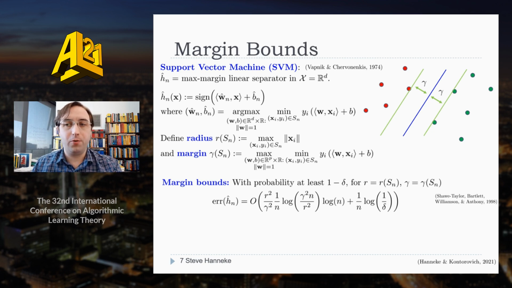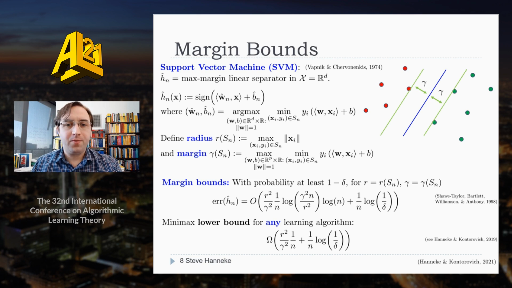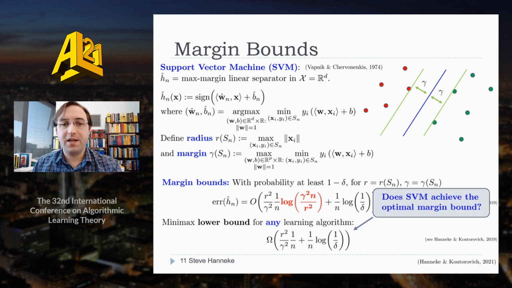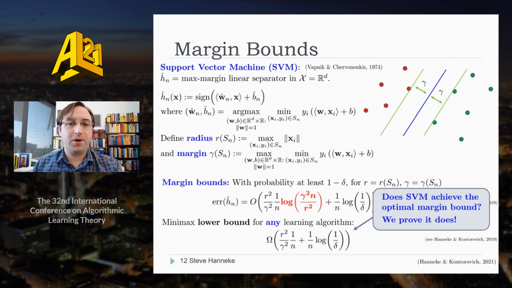It's also not hard to prove a lower bound in terms of R and gamma, meaning that no algorithm can guarantee an error bound in terms of R and gamma that's better than this. And looking at these two bounds, what you'll notice is there's a gap in the log factors. And this gap has since been reduced a bit, but there's still a log factor in the upper bound that's not in the lower bound. And determining whether SVM can guarantee a margin bound that matches this lower bound has been a long-standing open question in the field. In this work, we actually prove that indeed SVM does achieve an upper bound matching the lower bound and therefore has the optimal margin bound. So this resolves that whole question.